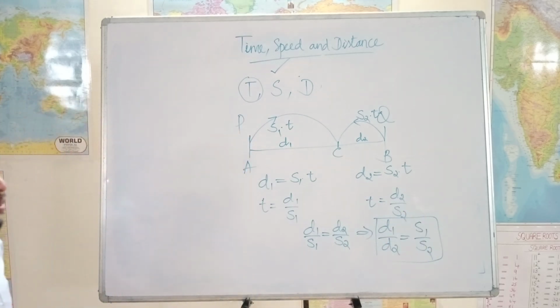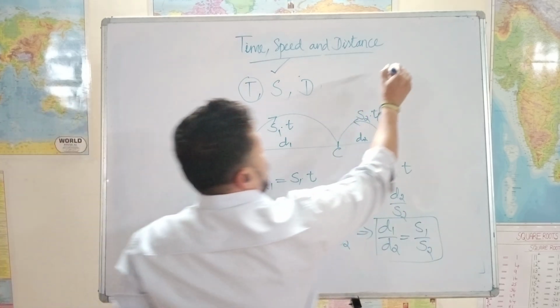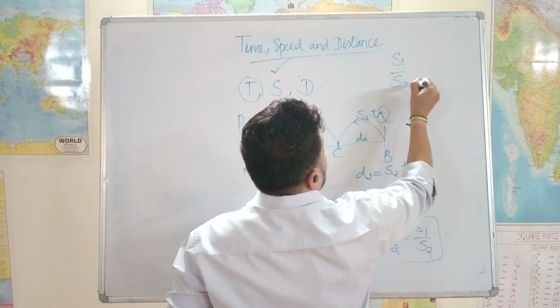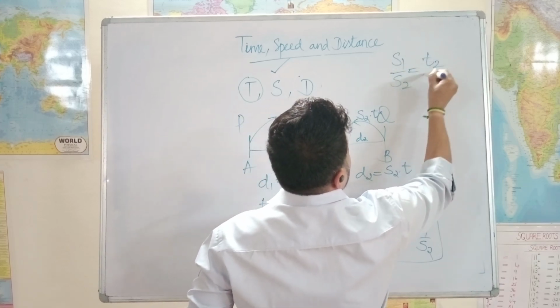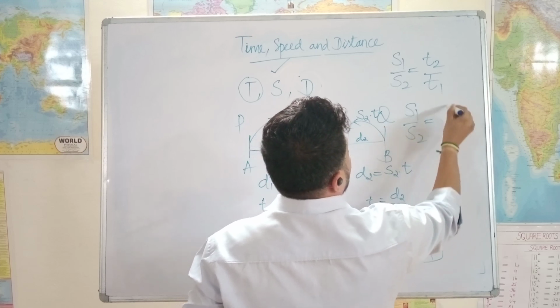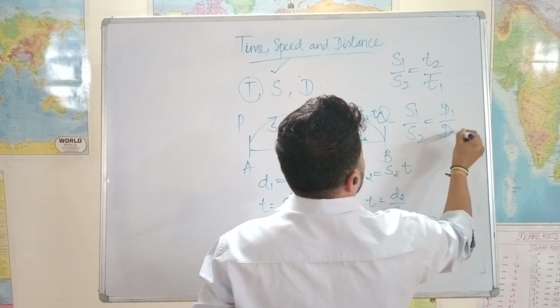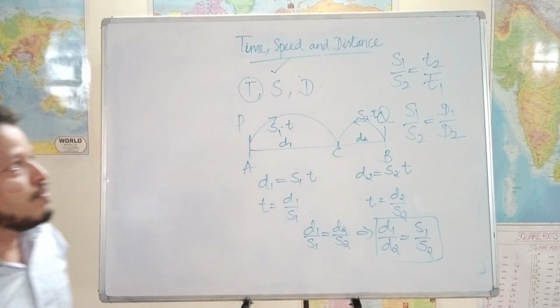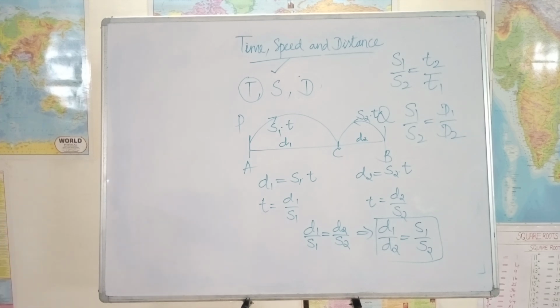So we have two formulas. In the first case, s1 by s2 was equal to t2 by t1, and in this case, s1 by s2 is equal to d1 by d2. Okay. Now